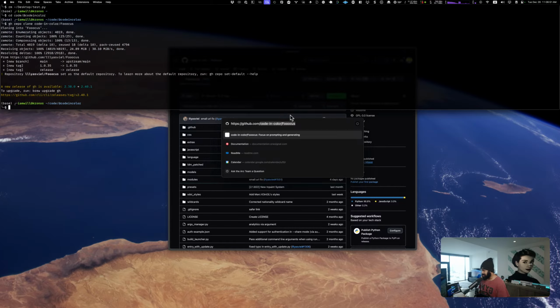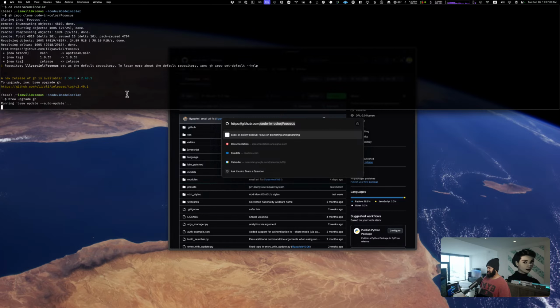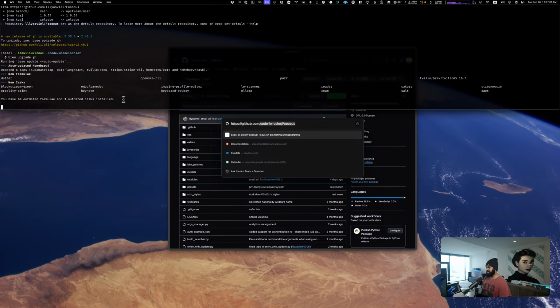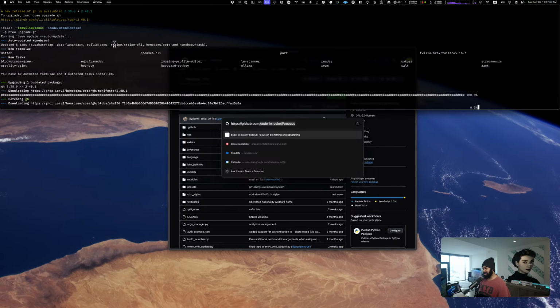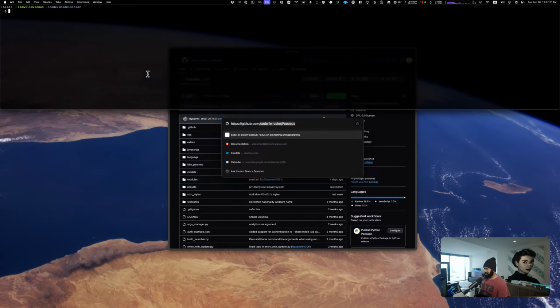There's a new version of this, so I guess I'll go ahead and upgrade the GitHub CLI client. This has nothing to do with what I'm doing, by the way. I just saw that there's a 2.4 out, and I'm on, that's 2 minor versions plus a patch, so I'll take it. All right, cool. So now that we have this, let's go into the repo, which is here.